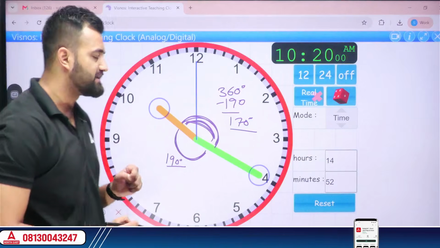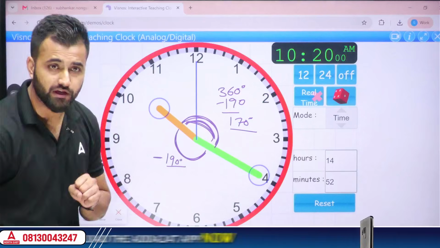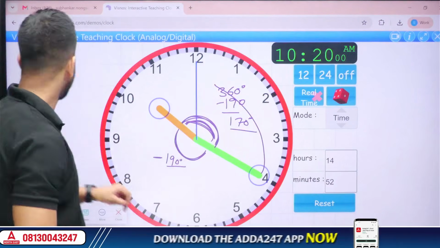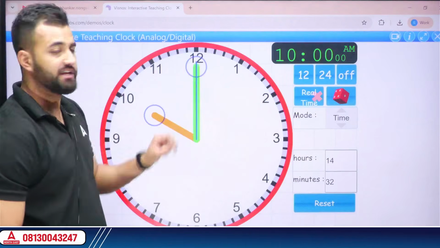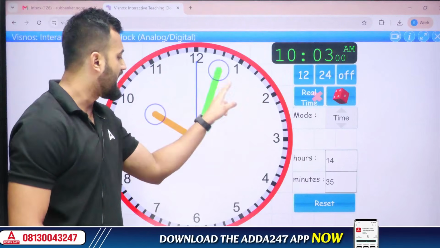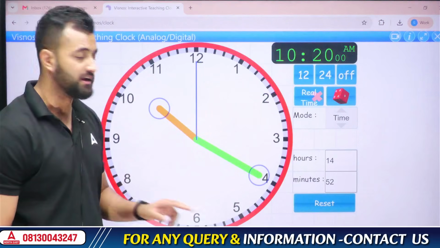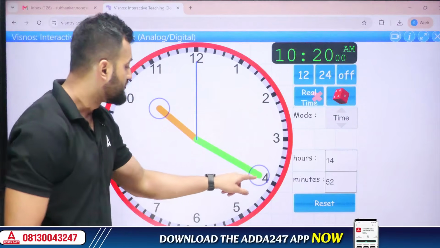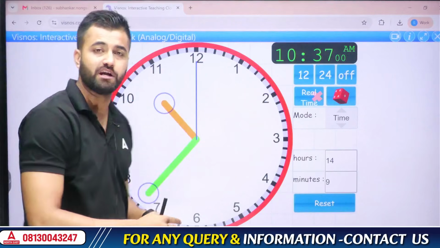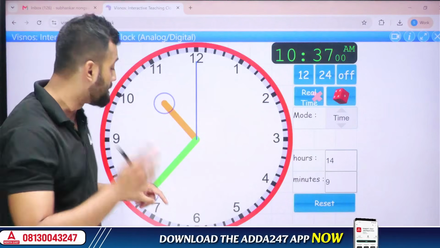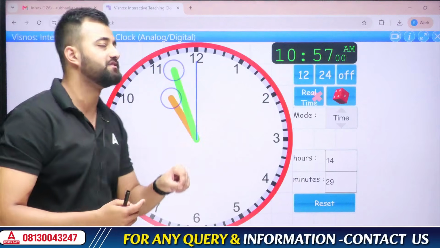Got it? And now let's understand why we are getting a negative sign out here. This negative sign indicates something to us. What is it? Let's see. So now see, your time was 10. Now just see, the angle is being formed here. When did it form? Sir, it formed before crossing the hour hand. See, your minute hand did not cross the hour hand yet. That's why whatever angle you get in all these cases will always come in negative, because the minute hand did not cross the hour hand. But once it crosses the hour hand, whatever angle you see will always come in positive.